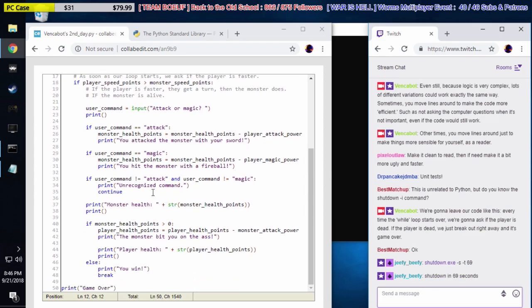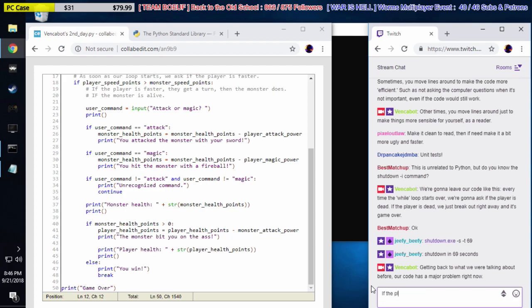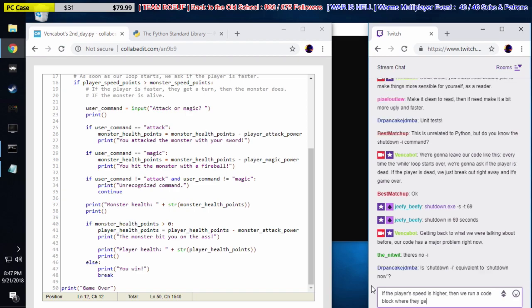Okay. So, getting back to what we were talking about before, our code has a major problem right now. If the player's speed is higher, then we run a code block where they get a turn, and then the monster gets a turn.